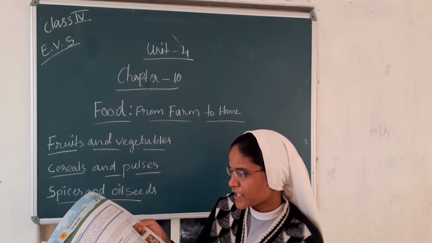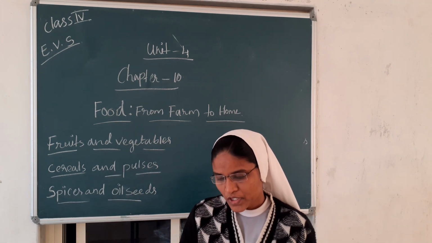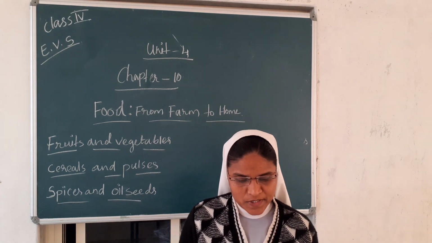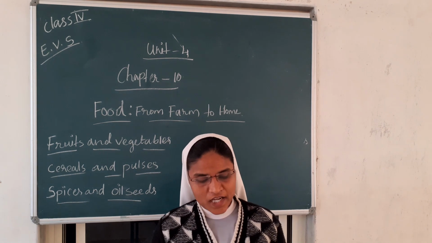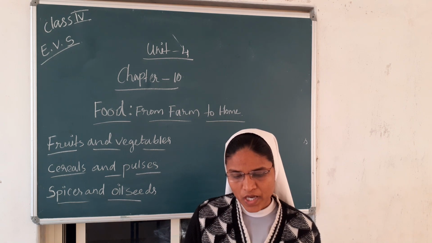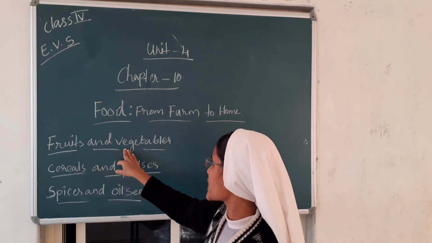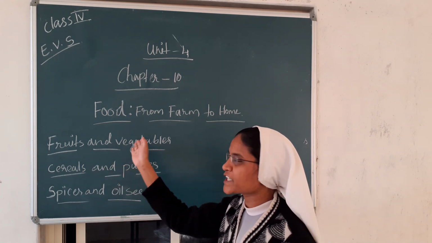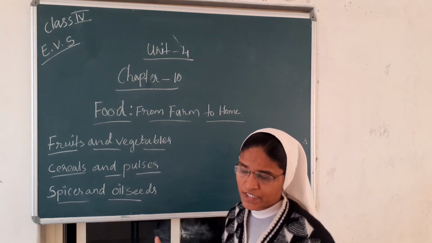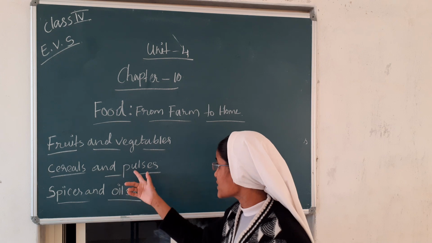Now here see, these are the fruits. The next ones are cereals and pulses. Different grains that we eat as food are termed as cereals. Here I have fruits and vegetables. Different types of fruits are there, and different types of vegetables we eat. Then here, cereals and pulses.